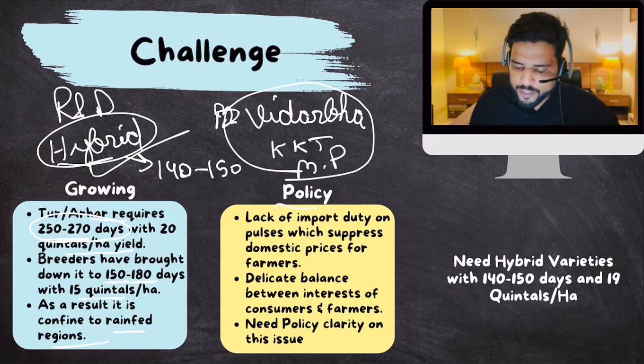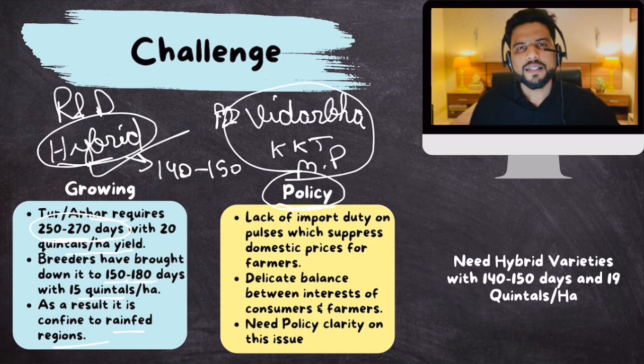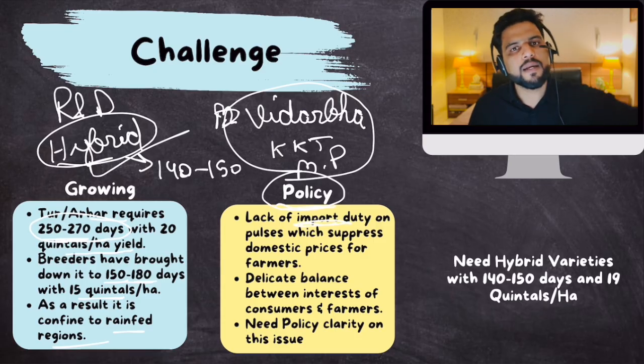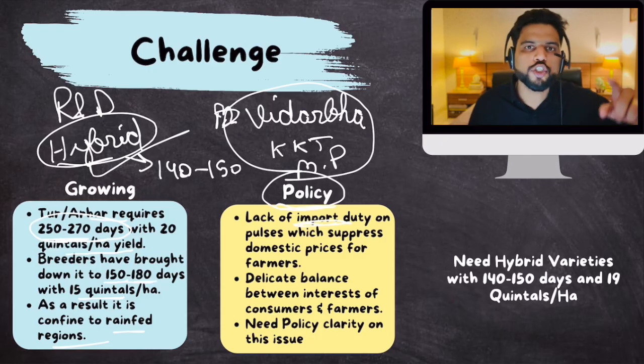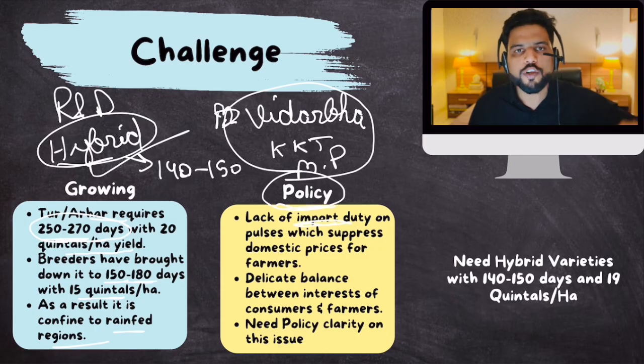Second, government has to bring in a little bit of clarity when it comes to pulses. Currently there is no import duty on import of pulses. Therefore, importers readily import pulses from abroad, so imported pulses are available cheap in Indian markets. That is why the market price of domestically produced pulses is also low. Therefore, farmers are disincentivized to grow pulses because they think the market price is low and there is no MSP protection. Therefore, I should go to rice and wheat only.